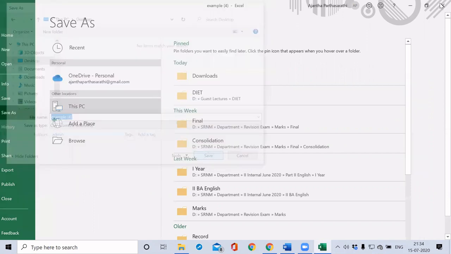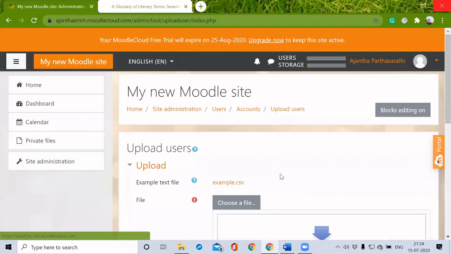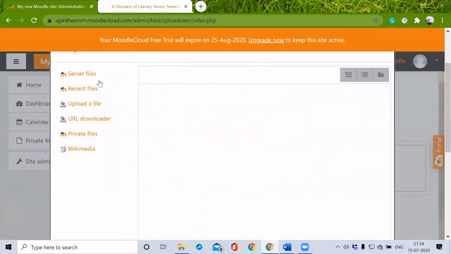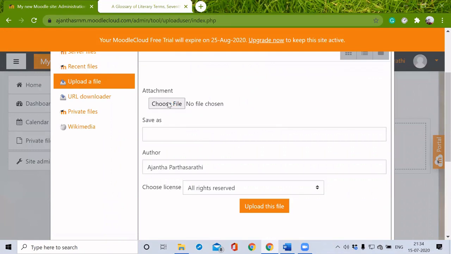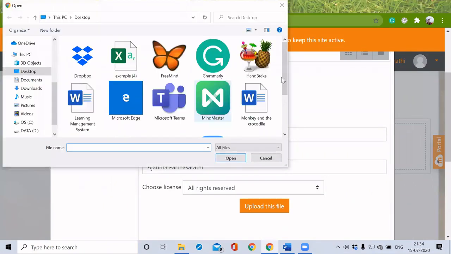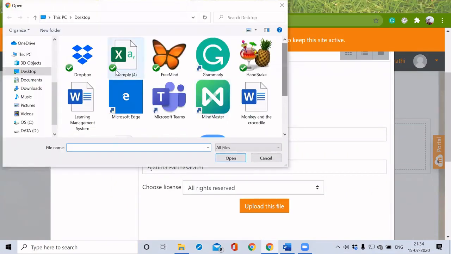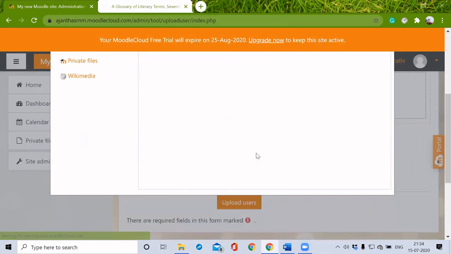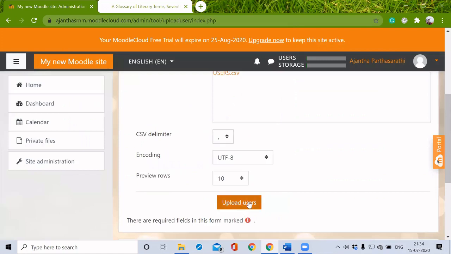Just click save, close this one, and we have to import our file here. I'm just giving it a same name. Upload this file. Upload users.